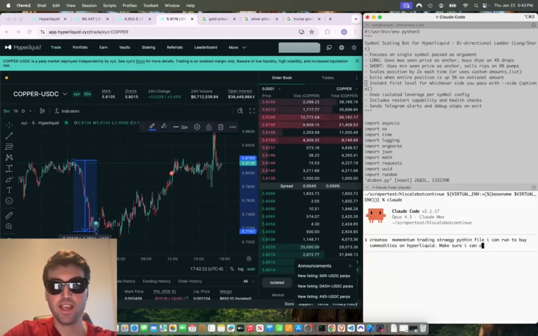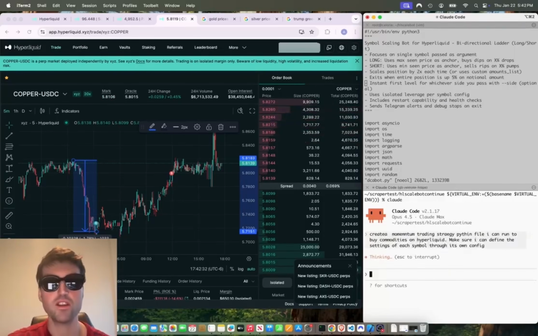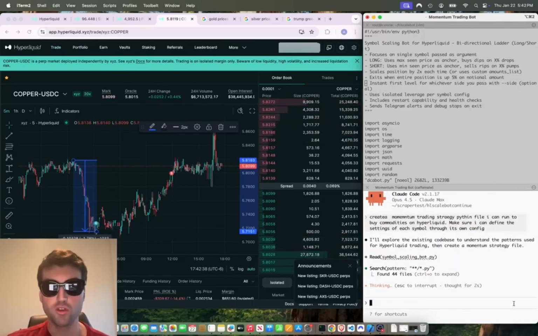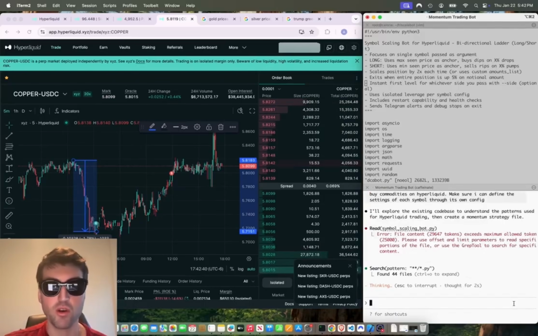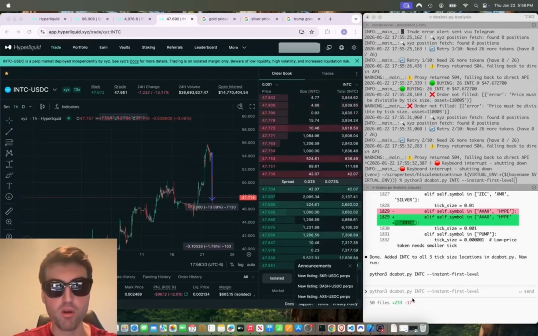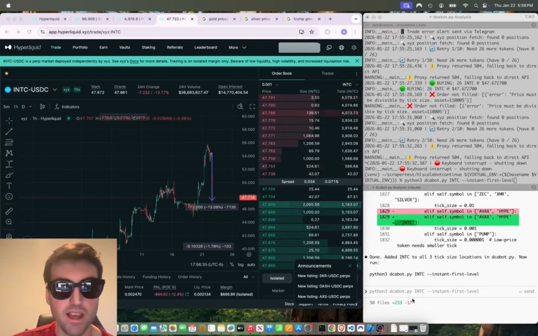Make sure I can define the settings of each symbol through its own config. And then you can see here on the right-hand side, it will literally just start writing the code for you. Then it's just a question of fixing the code, trying it out, having it figure out what's going on, etc.